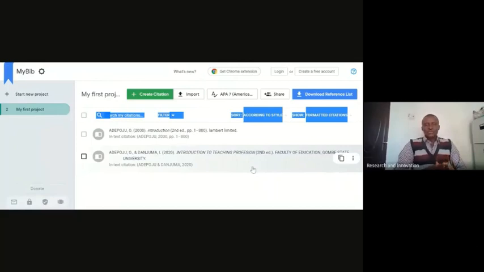So I don't need to bother myself about where I should put a comma, or which one should be italicized and which should not. Once I put in the needed information, it automatically cites the material the way I want it done. It also gives me a clue on how to cite it in text: Adepoju and Danjuma, 2020.